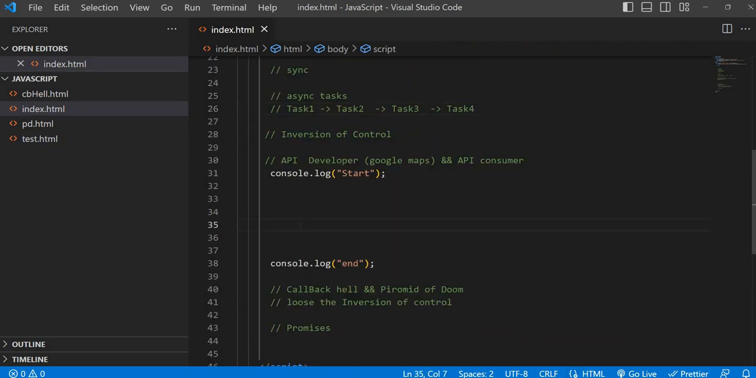And we have another problem. If you don't use callbacks properly, it will lead to another big problem: we will lose control of our code. How will we lose control of the code?